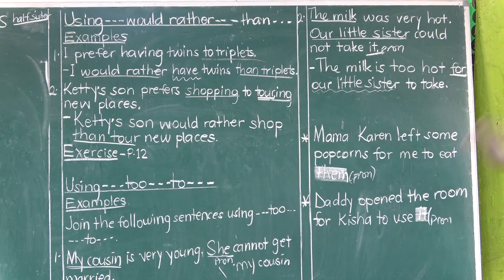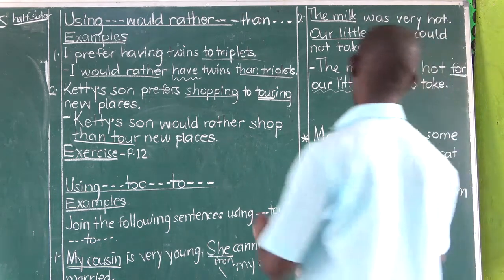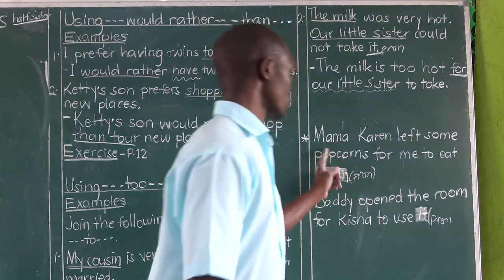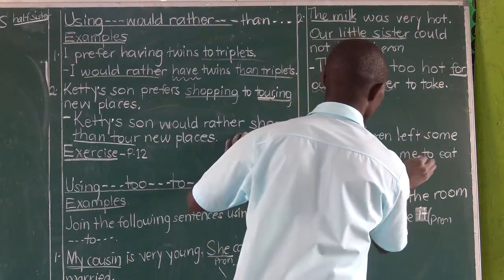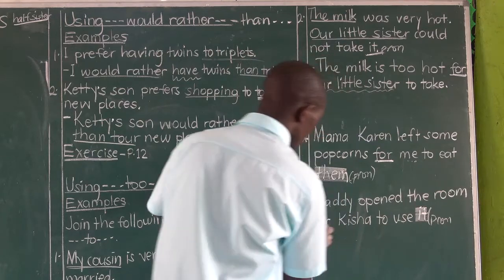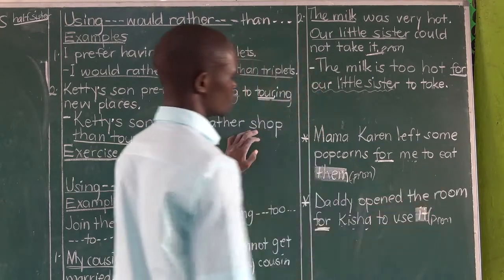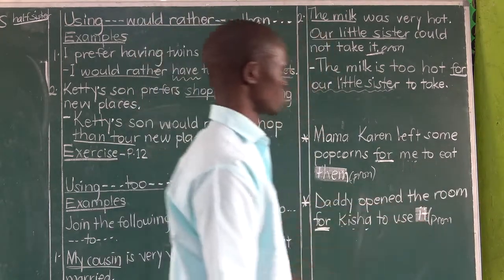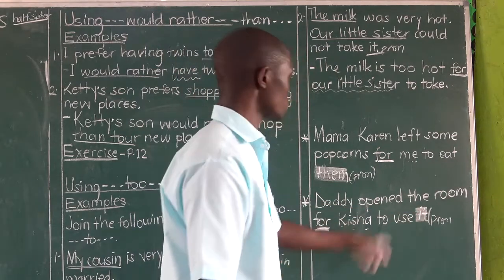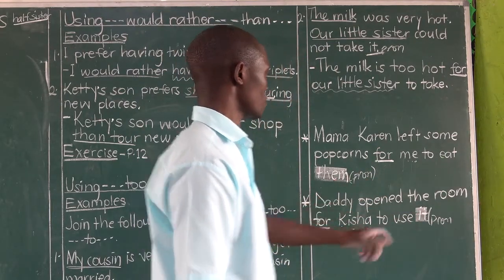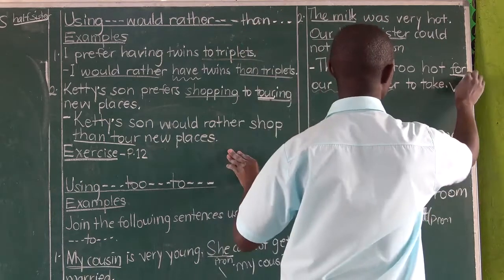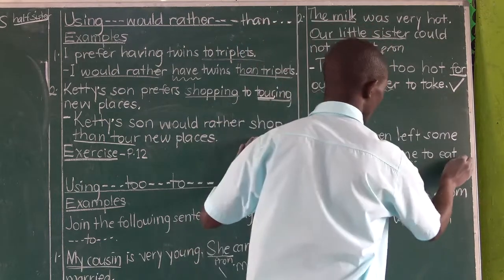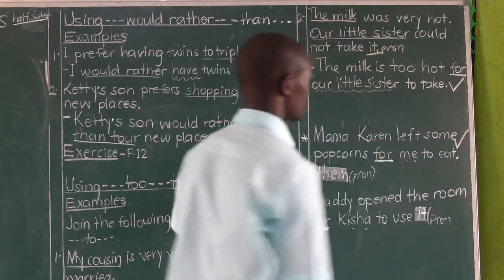Okay, let's look at this as well. We use for to introduce a new noun, meaning you don't need the last pronoun. Because of for, you don't need the last pronoun. So our answer ends here, that's going to be correct. Our answer will end here, that's going to be marked.